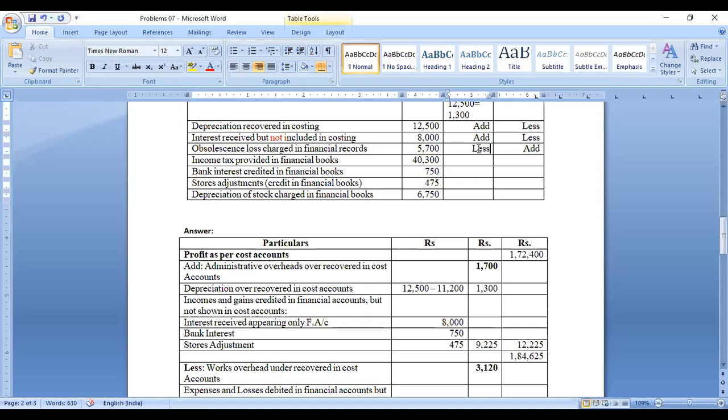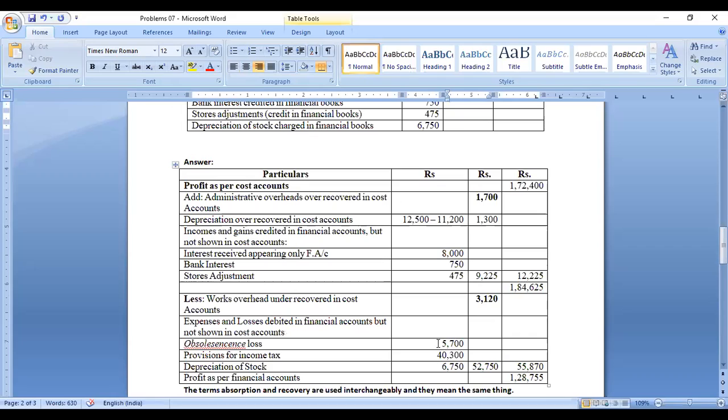So this is 5,700. I have taken this here in cost accounting profits. So the 5,700 obsolescence loss should be deducted. Obsolescence loss is only appearing in the financial account. So that's why this amount should be deducted. Okay.